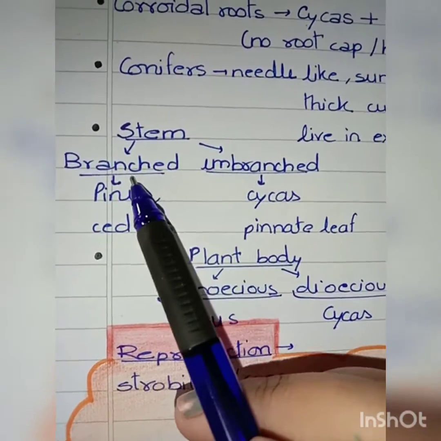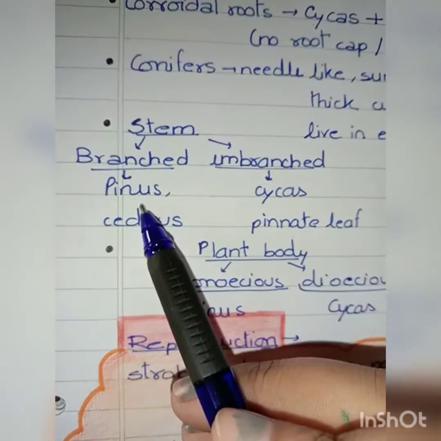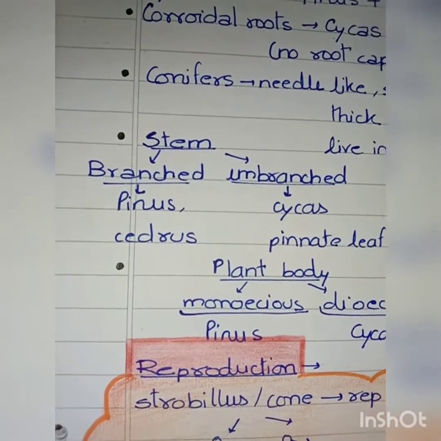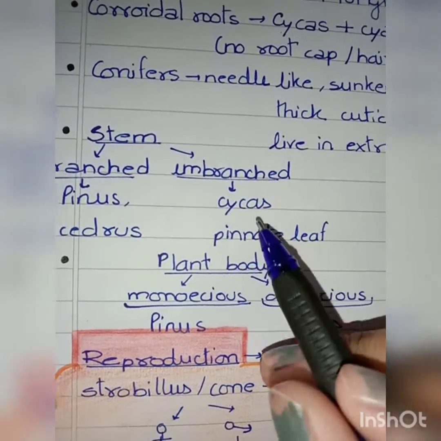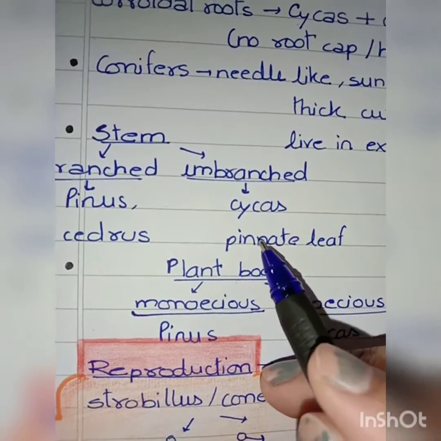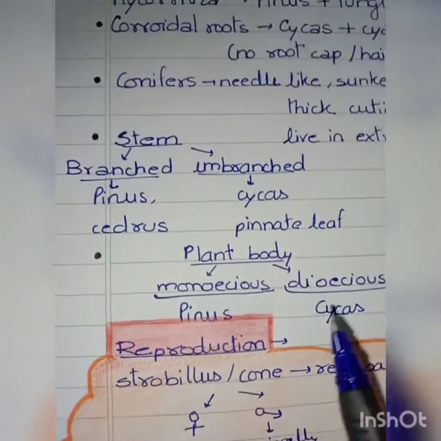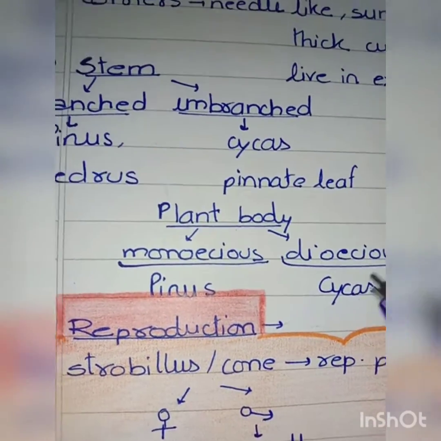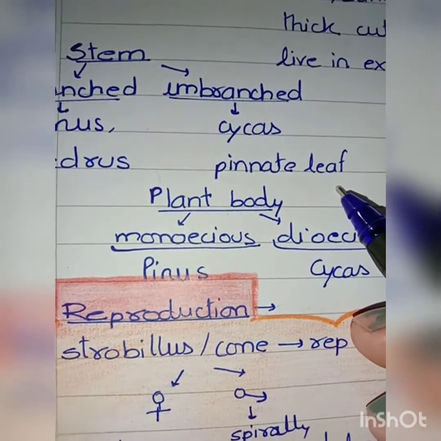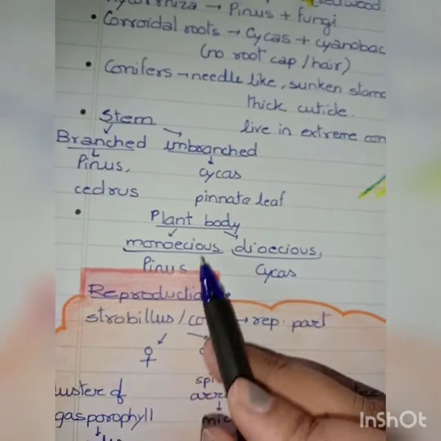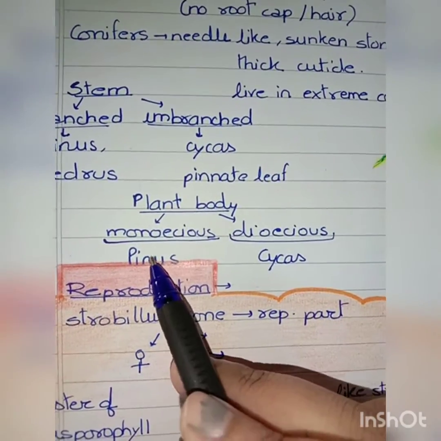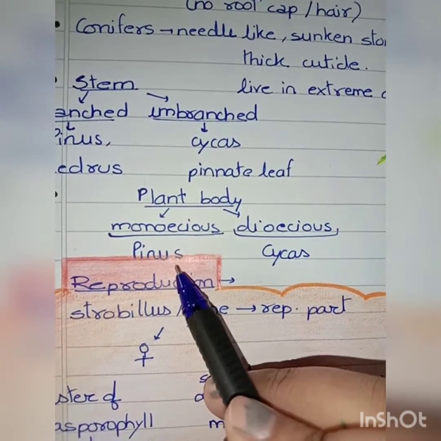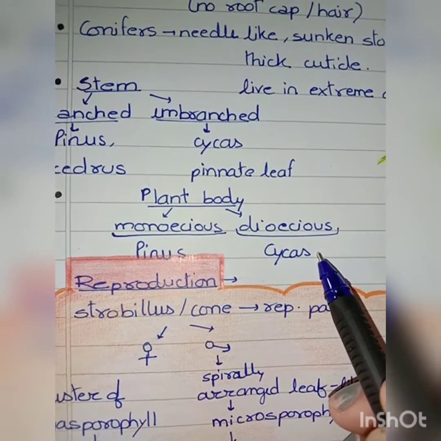The stem can be branched or unbranched. It is branched in the case of pinus and cedrus, and unbranched in the case of cycas only. Cycas has pinnate leaves. We will study pinnate or palmate leaves in the chapter on morphology. The plant body is of two types: monoecious or dioecious. Monoecious is the case in pinus, and dioecious in cycas.